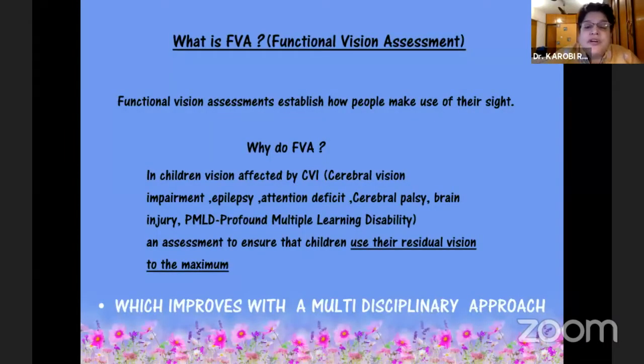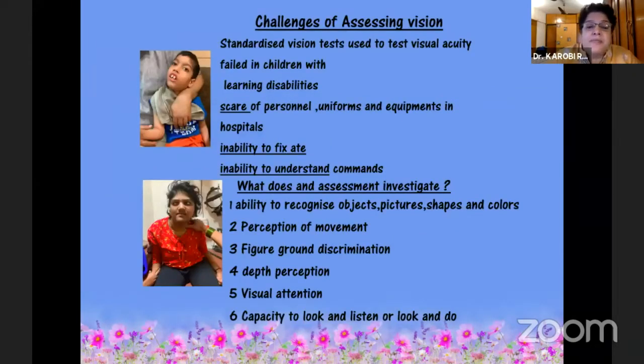Now, what is visual functional assessment? It is an ability to make use of whatever sight they have. In children with CVI, you have children with profound multiple learning disabilities. You have to train their residual vision to the maximum, and again, as I said, this improves with a multidisciplinary approach. So if you see, there are standardized tests for visual acuity which have failed in children with learning disabilities because they are scared of personnel, of uniforms, equipment. They are unable to fixate. Sometimes their body posture is very wrong, and they have an inability to understand commands.